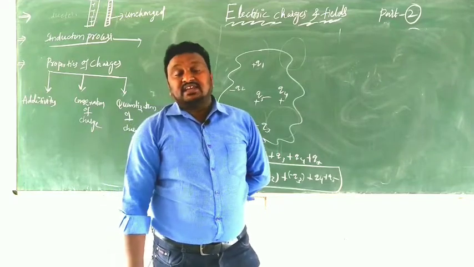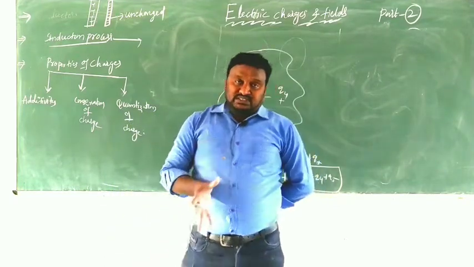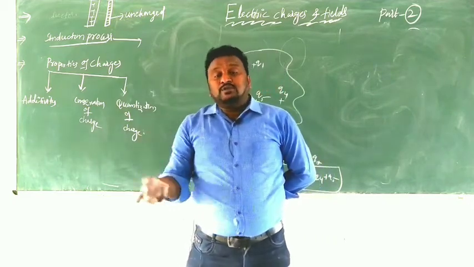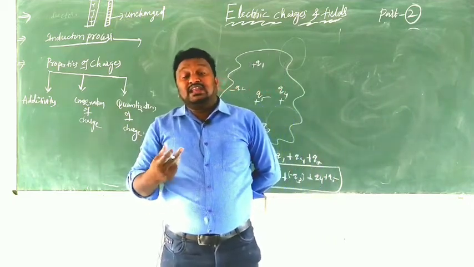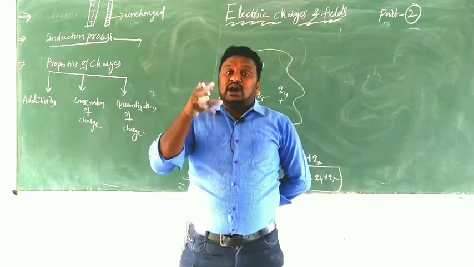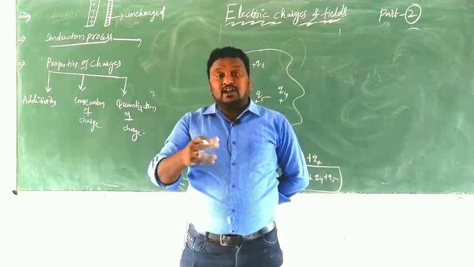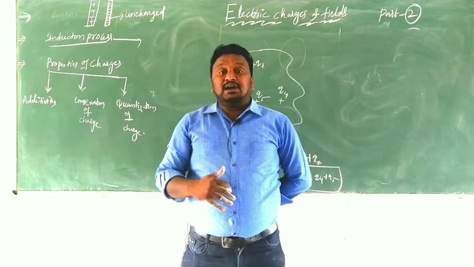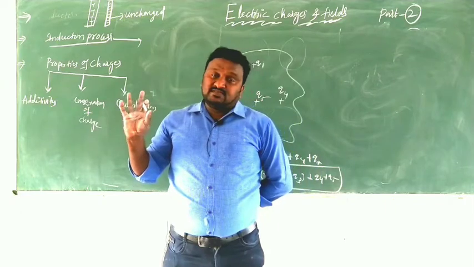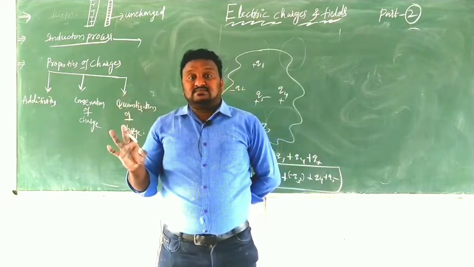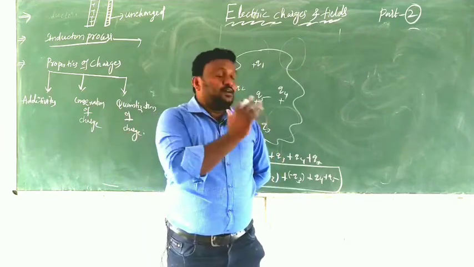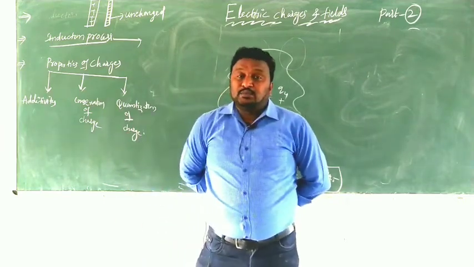Clear? Simply, additive property means that in a space there are many charges, then the equivalent charge of the space or field or region is nothing but the algebraic sum of the individual charges. That is called additive property.